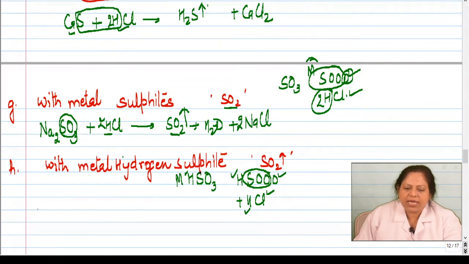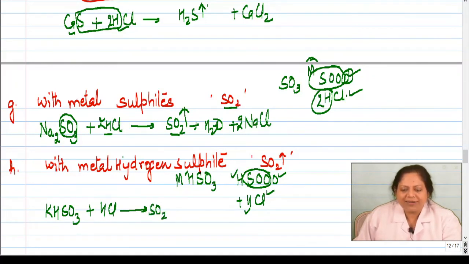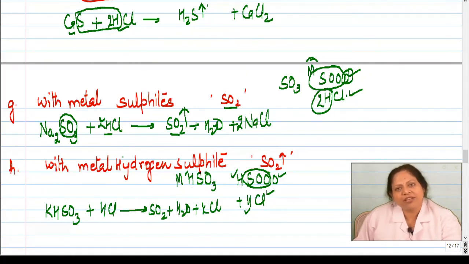So if we take example, say potassium hydrogen sulfite, KHSO3. So when this combines with hydrochloric acid, so what will you get? You will get sulfur dioxide, you will get water and potassium chloride. Is this clear? So when metal sulfite combines with hydrochloric acid, it releases sulfur dioxide. When metal hydrogen sulfite combines with hydrochloric acid, again it releases sulfur dioxide gas.